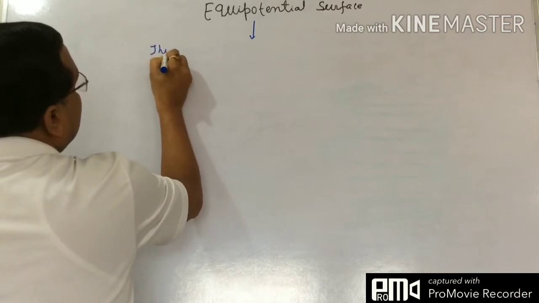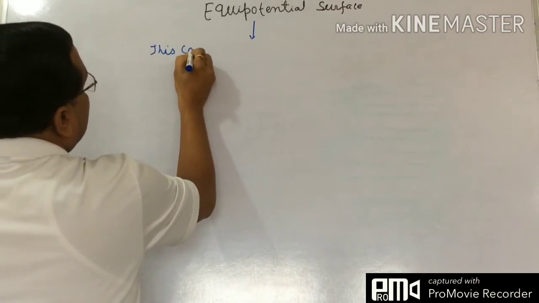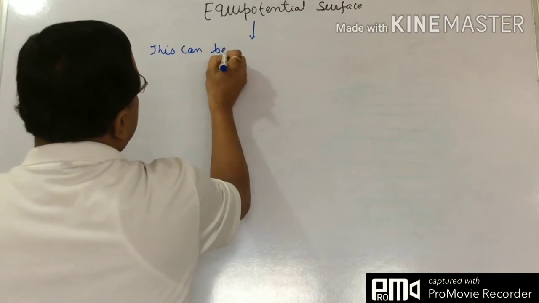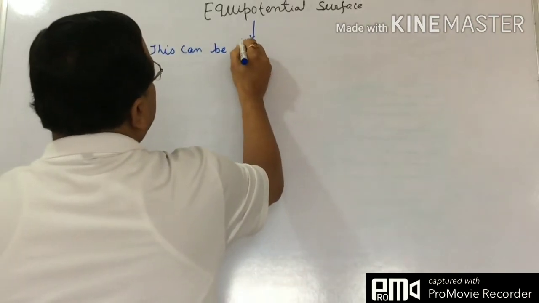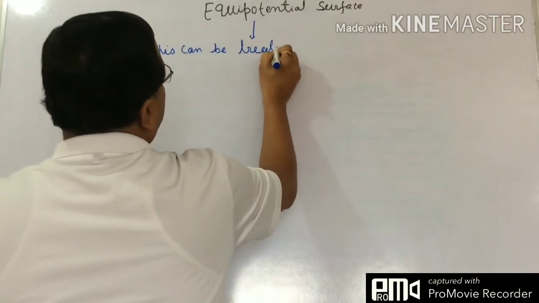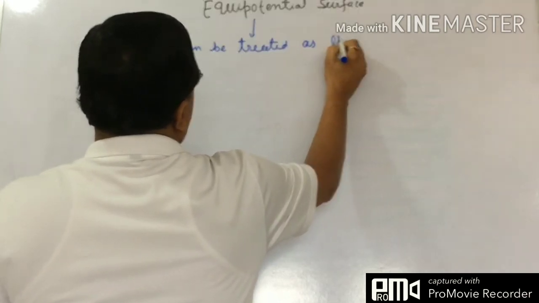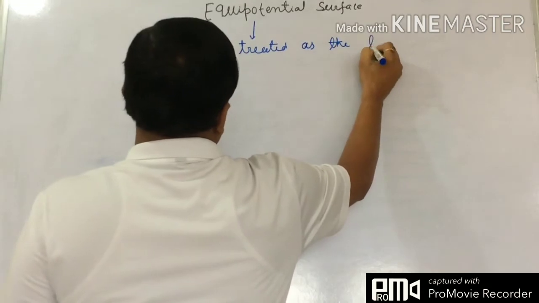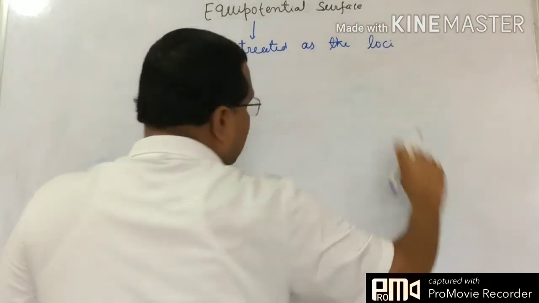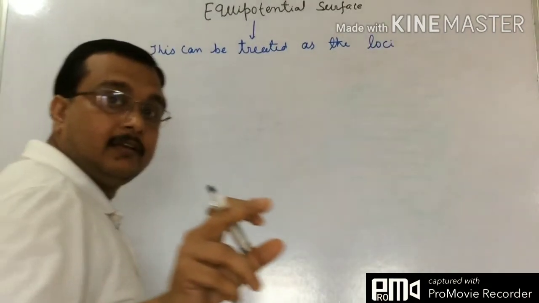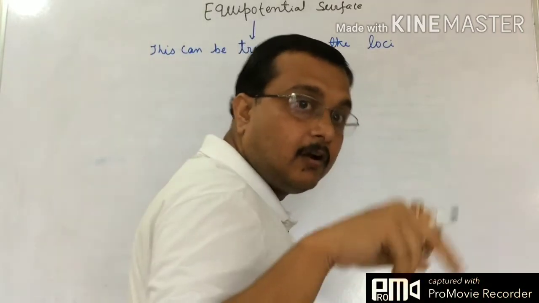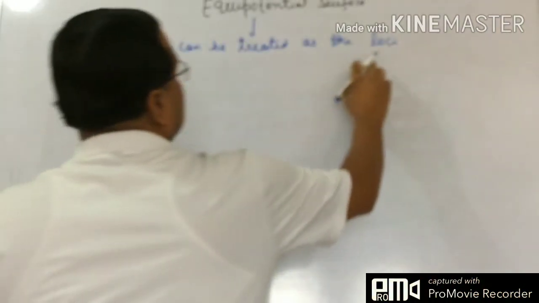This can be treated as the loci. Loci means the path followed by the particle or anything.